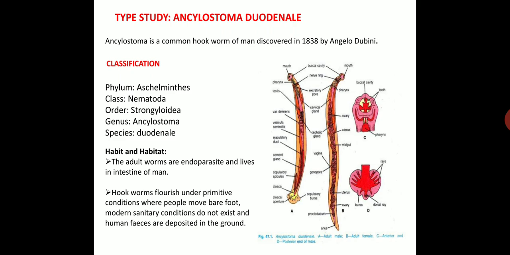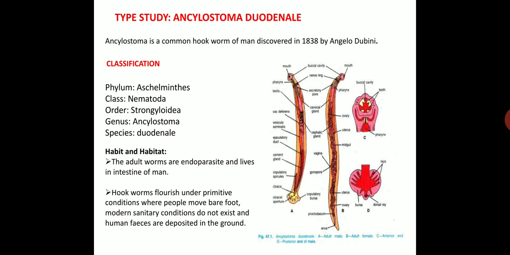Coming to its habit and habitat, the adult worms are endoparasites and live in the intestine of man. Hookworm flourishes under primitive conditions where people move barefoot, modern sanitary conditions do not exist, and human feces are deposited in the ground.